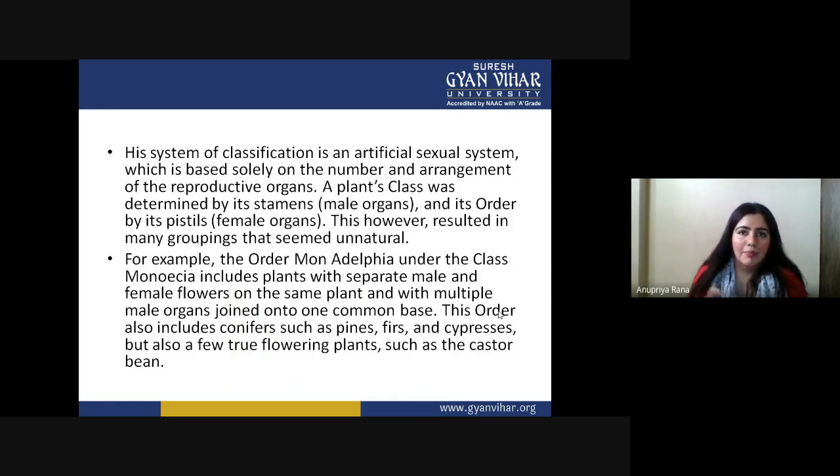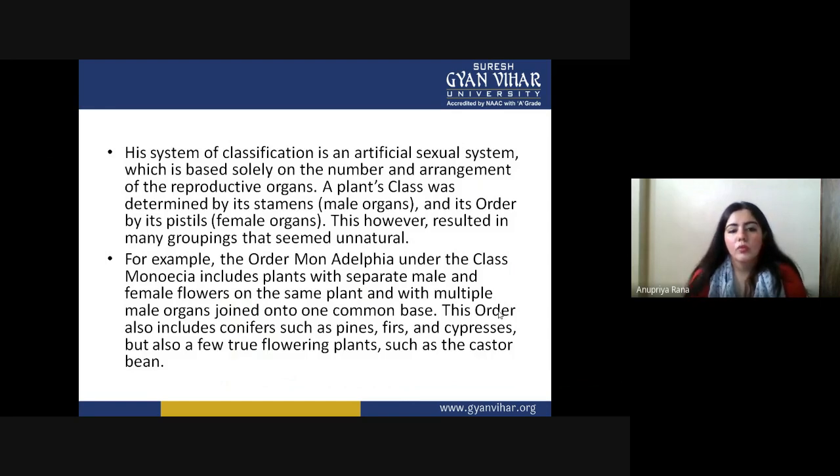Their joined base, filament, like if we are talking about a stamen. The stamen has two parts, the anther and the filament. If we call them joined, it means not the whole stamen is joined. Maybe sometimes their filaments can be joined, maybe sometimes their anther lobes can be joined. That depends on what kind of joint is present in between.